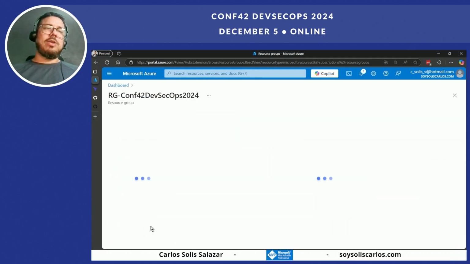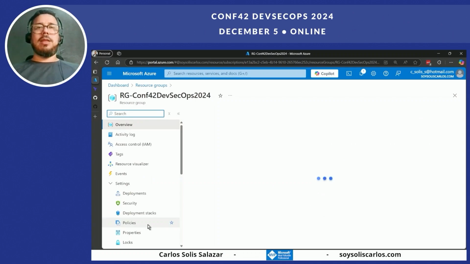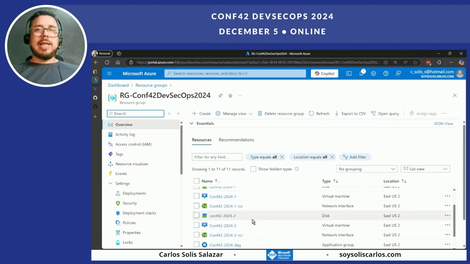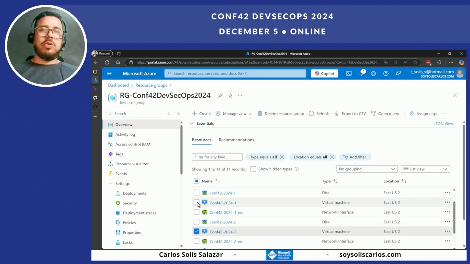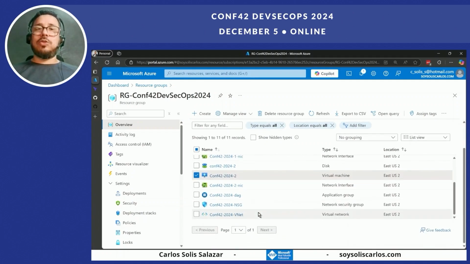I have my new resource group created with the resources, and I have two computers. One is called Conf42 2024 2, and the other one is Conf42 2024 1. I create two virtual machines.